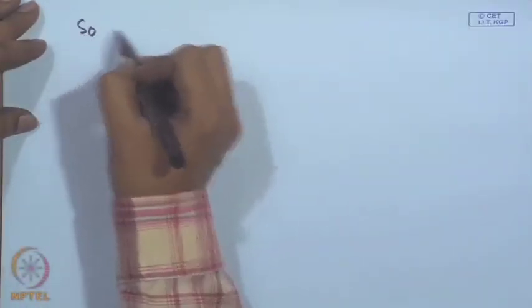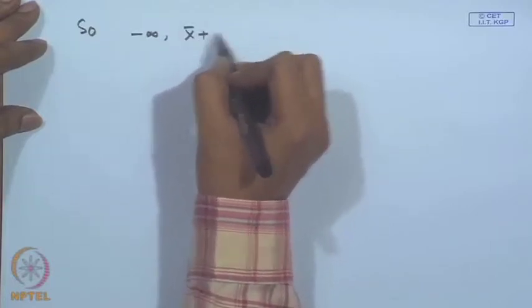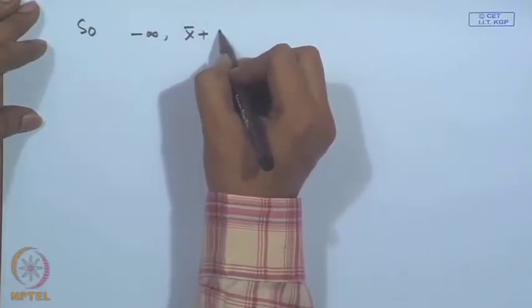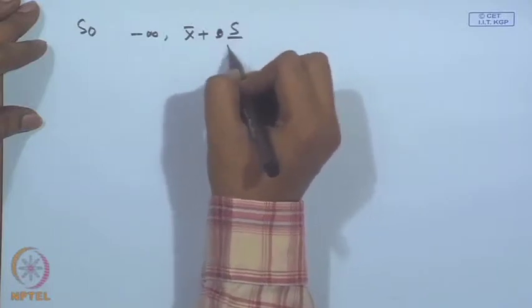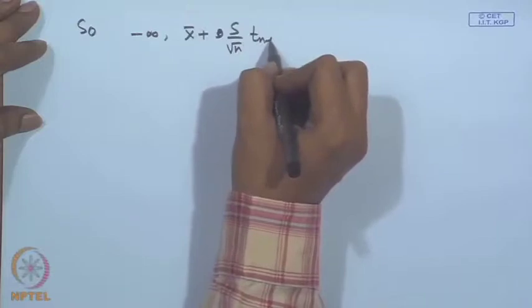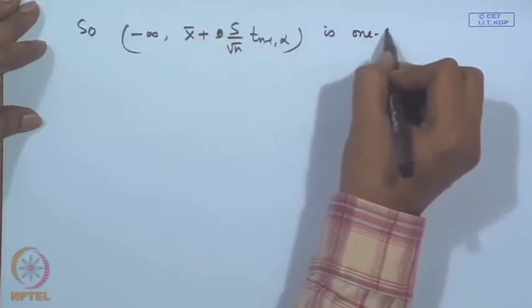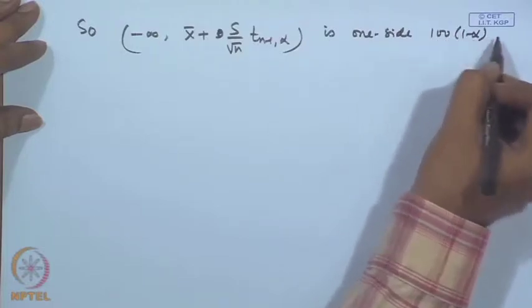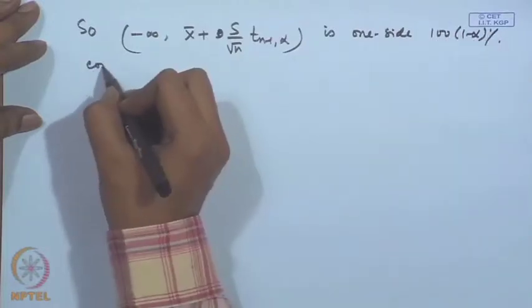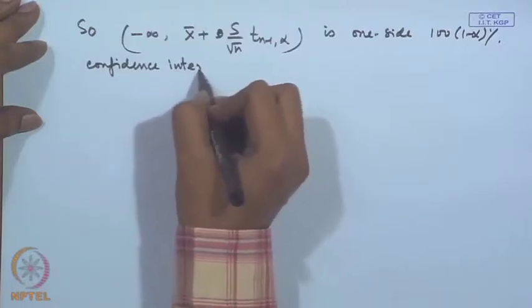So, the interval is minus infinity to x bar plus s by root n t n minus 1 alpha. This is one sided 100 1 minus alpha percent confidence interval.